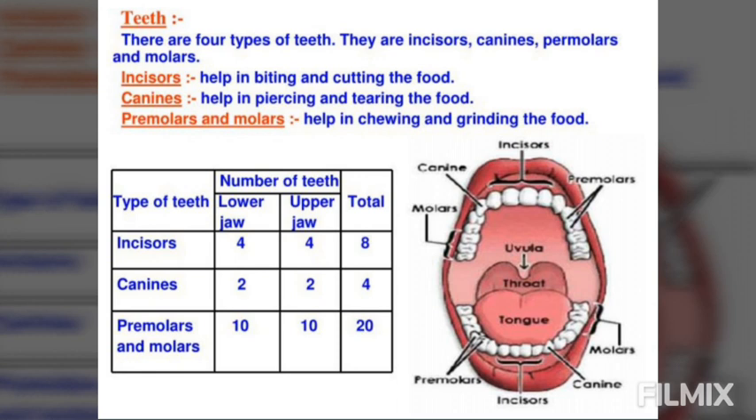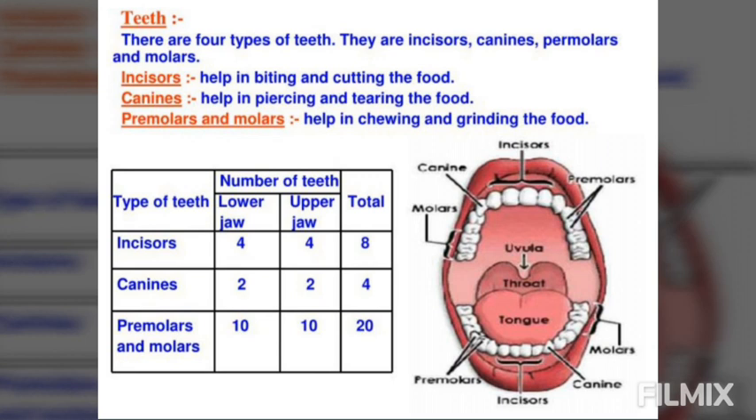They are incisors, canines, premolars and molars. You can see them in the figure also, incisors, premolar, canine and the molar. Now we are going to study about their function one by one. What all role do they play in the process of digestion? The total number of teeth present in human beings are 32, 16 in each jaw.